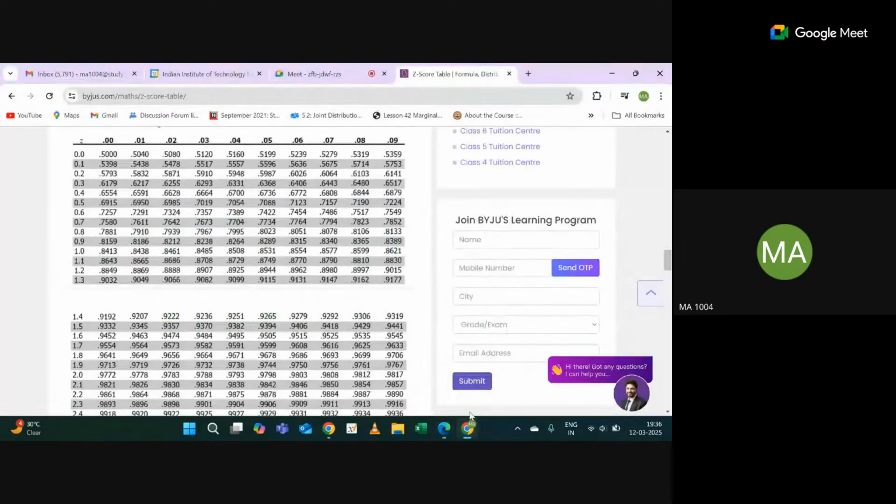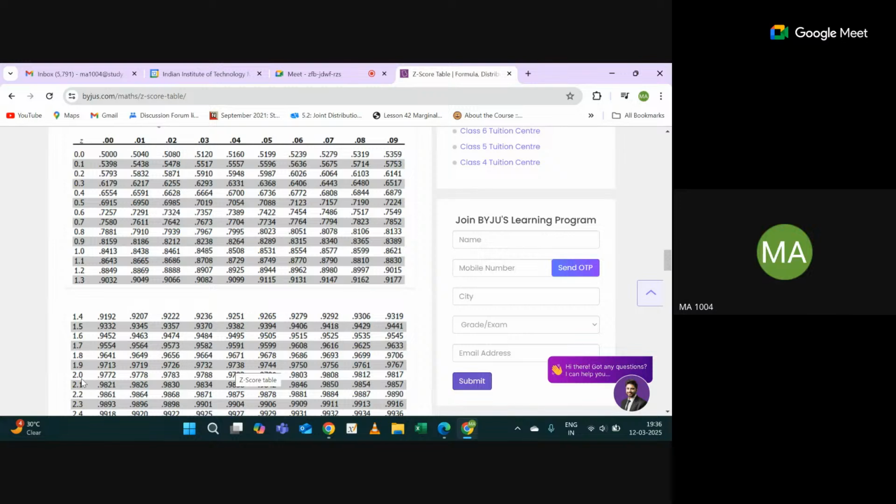So this is the table. 0.83, the 3 is at the top, so this is 0.7967. Similarly, if I ask the value for 2.2, after the decimal you can see this value. So 2.2 is 0.9861.